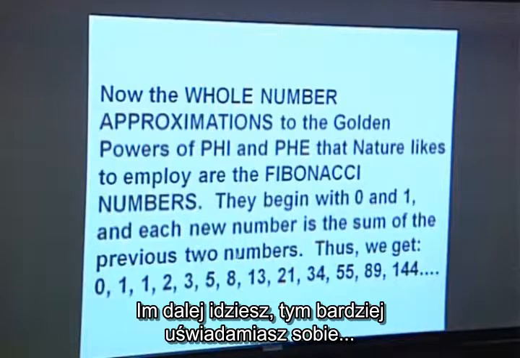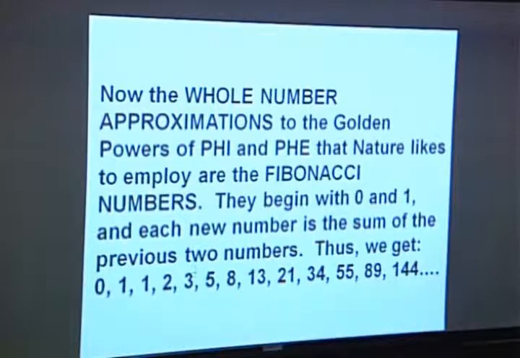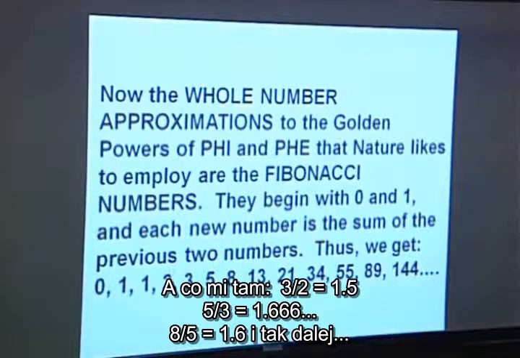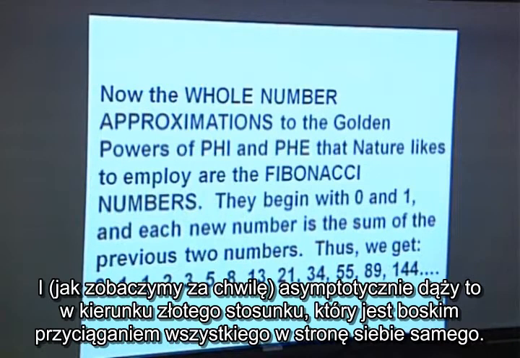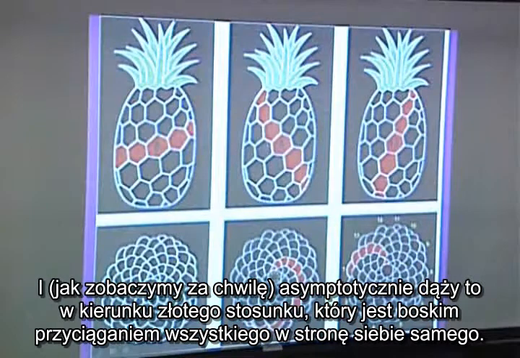And as you get higher, you begin to realize, right away, 3 divided by 2 is 1.5, 5 divided by 3 is 1.666, 8 divided by 5 is 1.6, etc. And it asymptotically, we'll see in a second, it moves. It is drawn towards the golden ratio, which is the divine pulling everything towards itself.